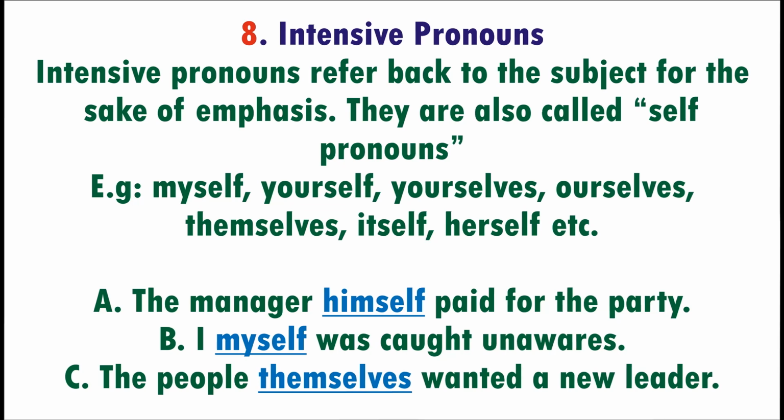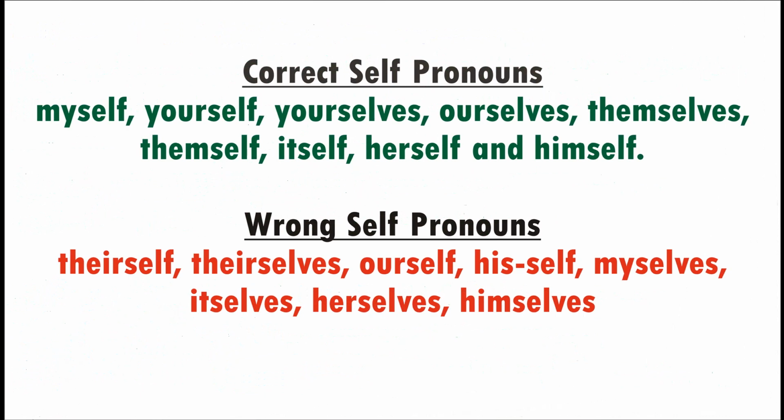Now, here I have listed some correct forms of the self pronouns, whether as reflexive pronouns or as intensive pronouns. The correct ones are myself, yourself, yourselves, ourselves, themselves, themself, itself, herself, and himself. These are the correct forms of the self pronouns. The ones below are the wrong ones, and you should avoid using them in sentences because they are wrong. As a matter of fact, any good dictionary will not have these words. So take note of them.